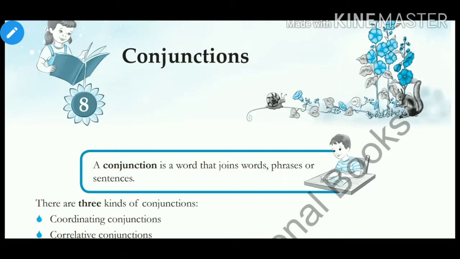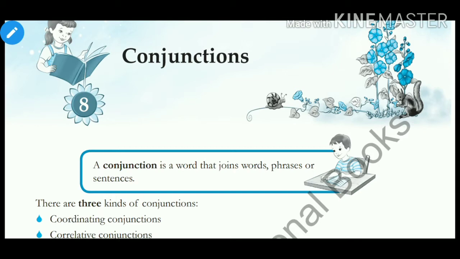Hello students. Now let us start with chapter 8 of your grammar book, conjunctions. So, what is a conjunction? A conjunction is a part of speech that connects words, phrases or clauses that are called the conjuncts of the conjunctions. Okay? Those words which are used to connect words, phrases, clauses or sentences.